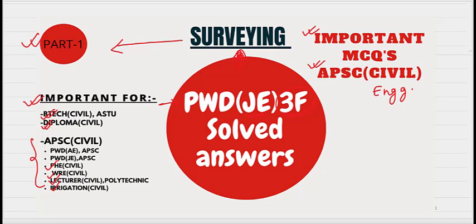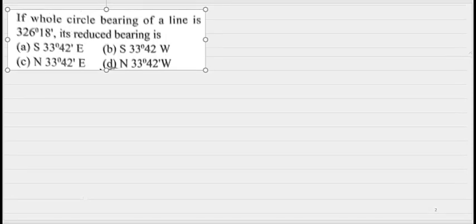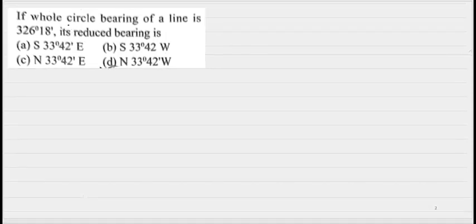So let us start with the first question. See what is given in the first question. If the whole circle bearing of a line is, what is given? The whole circle bearing, or WCB, is given as 326 degree 18 minutes.